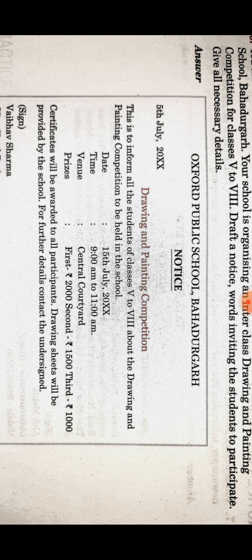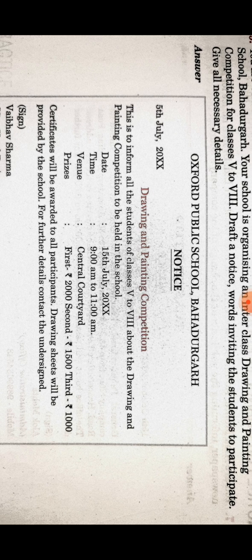So about the drawing and painting competition. About the drawing and painting competition to be held in the school. So what? Then when? Date? On 15 July. Okay, time 9 to 11. Then where? Where is the competition going to take place? So central courtyard. Okay, central courtyard of the school auditorium.